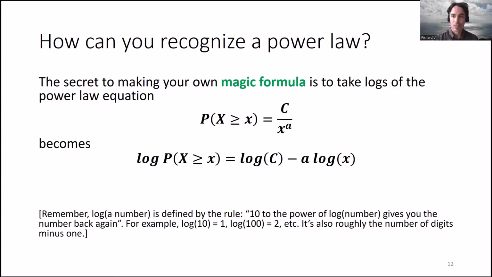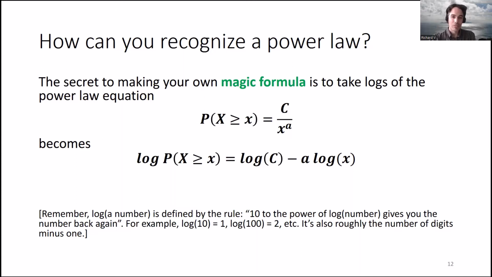But what's interesting about logarithms is that they undo multiplication. So if you have division, it turns into a minus. And if you have a power, it turns into a multiplication by the number that was in the power. So when you apply logarithms to this equation, the log of the proportion of things that are greater than or equal to x becomes log of the number c minus a times log of x.